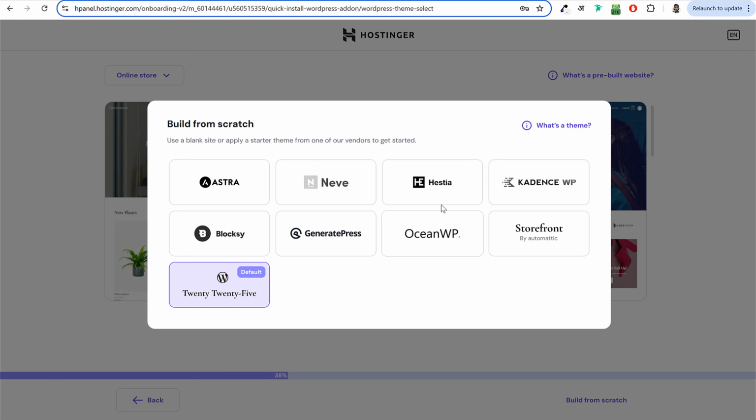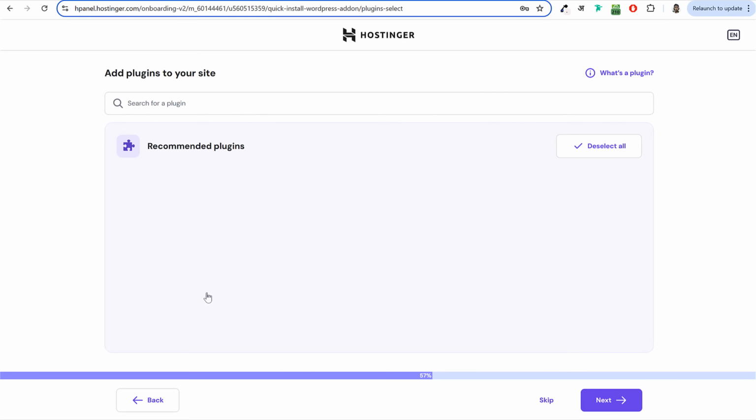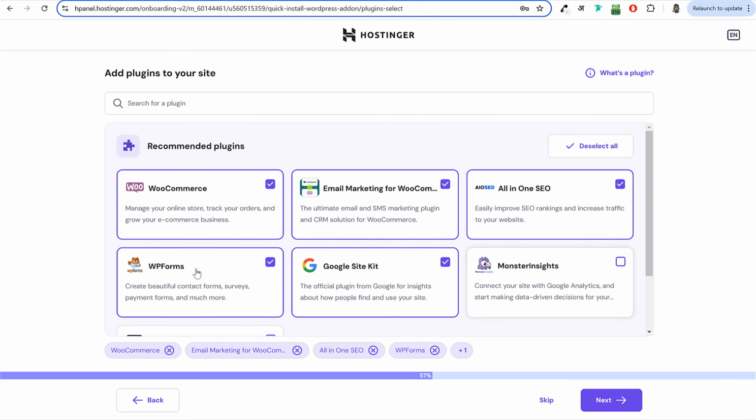If you want some extra themes from here, we don't want that. So we'll select the default theme. Then they will recommend a few plugins. No need, so we'll click on Skip.